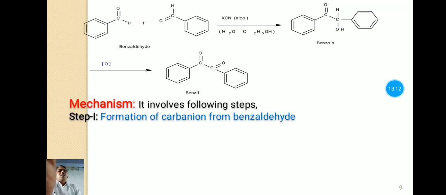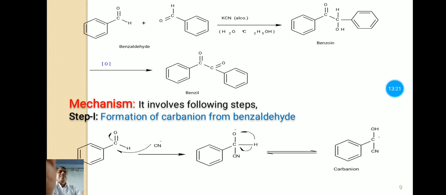Now this reaction involves, the first step is formation of a carbanion from benzaldehyde. Now this cyanide ion gets attached to this carbonyl carbon, which is electron deficient after shifting pi electrons towards the carbonyl oxygen, and we have this intermediate product.